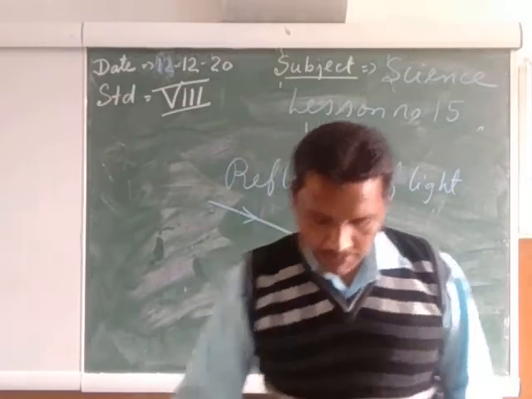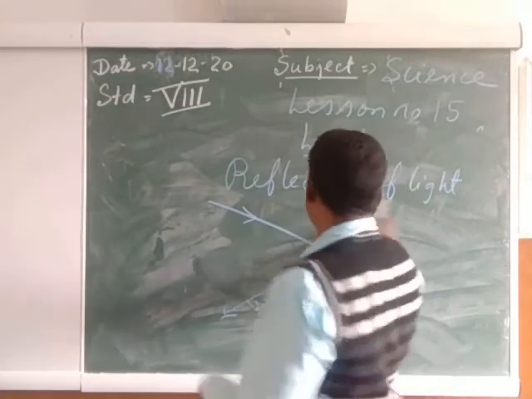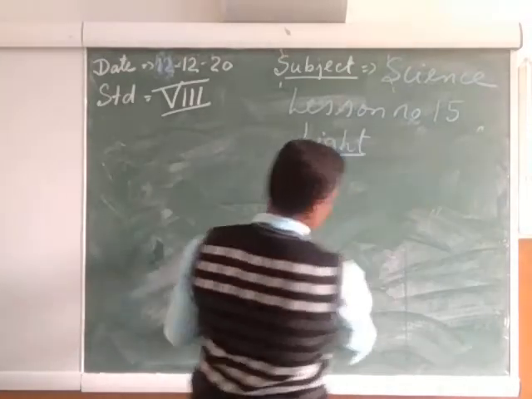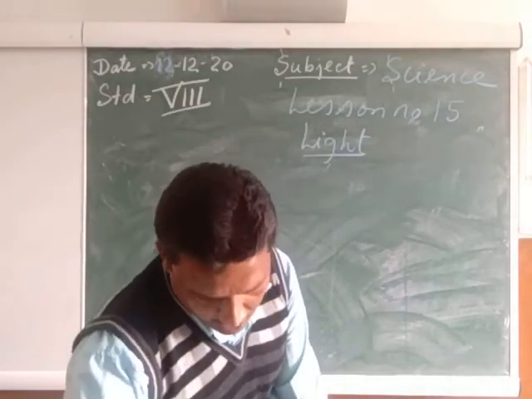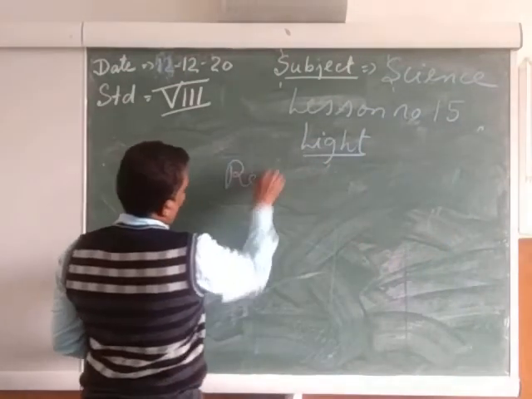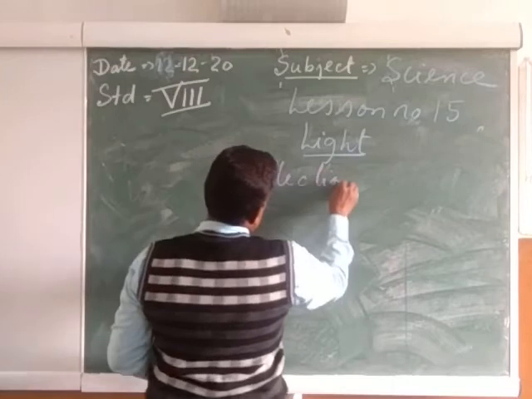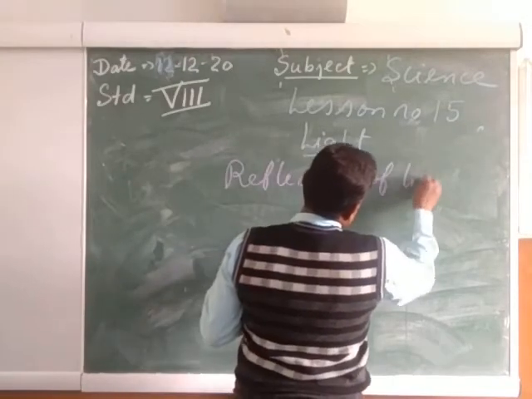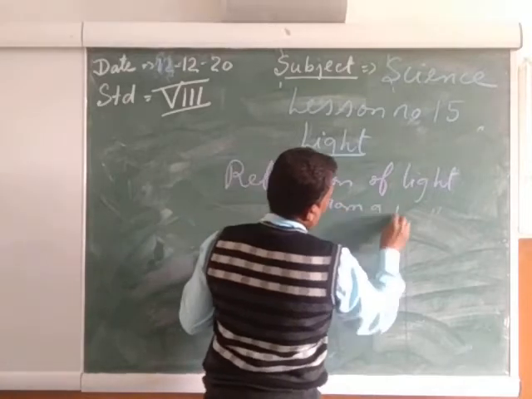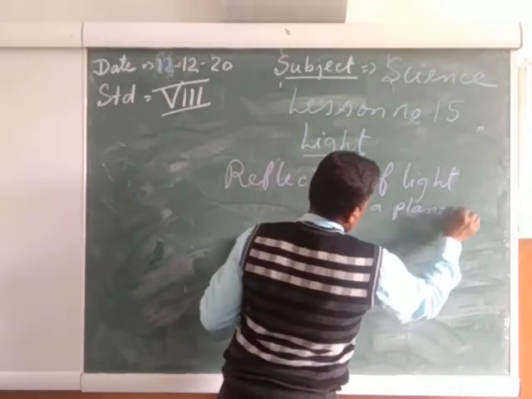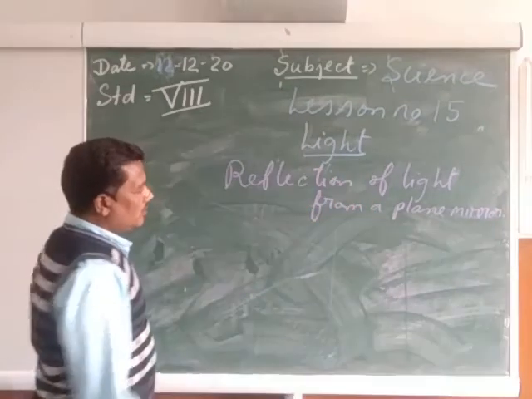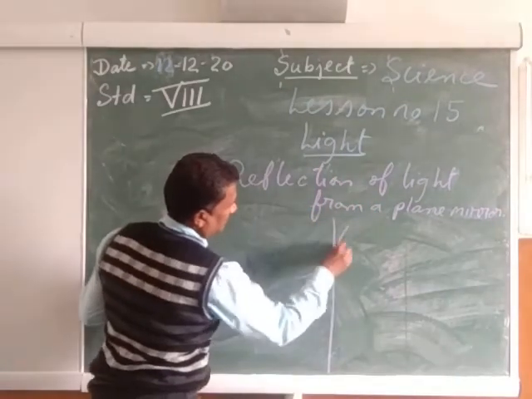Now my child, after this reflection, let us see the reflection of light on the mirror. Now we will come to the topic, reflection of light from a plane mirror. So my child, see, suppose this is a mirror.